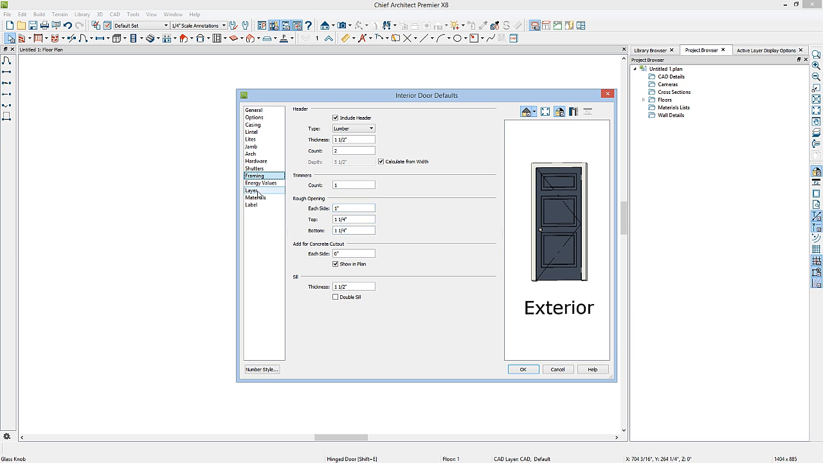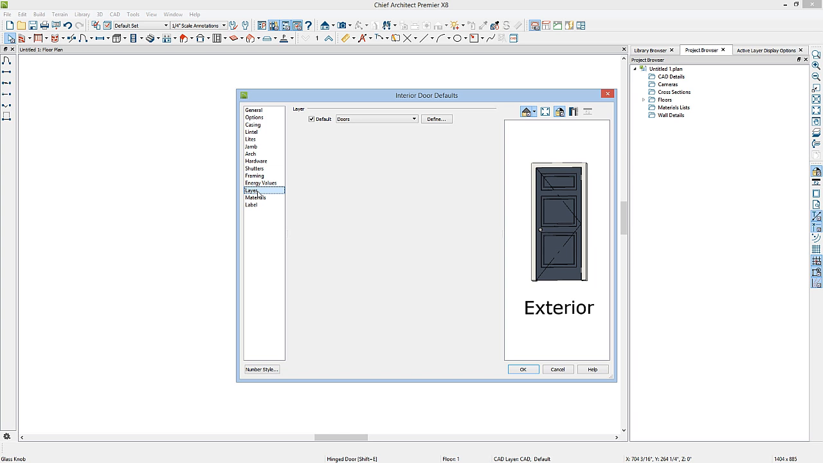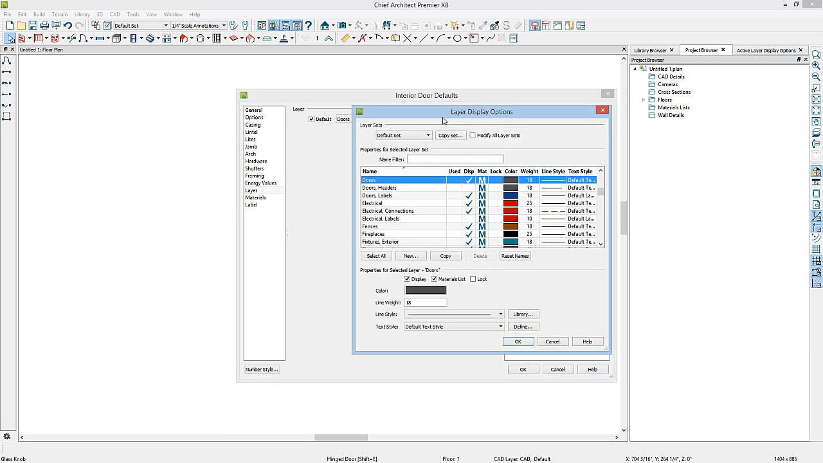You can also decide what layer you want your doors to go on. For my interior doors, I may want to place my doors on a different layer than my exterior doors. If you go to the Define button, it'll open up your layer display options. Here you can create a new layer, either by clicking on New or click on Copy, and then rename the layer here.